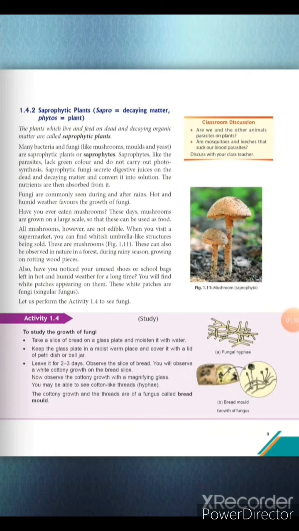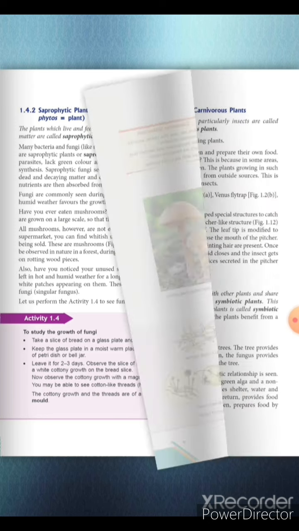Now next comes saprophytic plants. The plants which live and feed on dead and decaying organic matter are called saprophytic plants. Plants like mushrooms, molds, yeast, all these bacteria and fungi take their food from dead, decaying organic matter. So they are known as saprophytic plants. All the mushrooms are not used for eating purposes, and most of the fungi are commonly seen during and after the rain because they favor hot and humid weather for their growth.